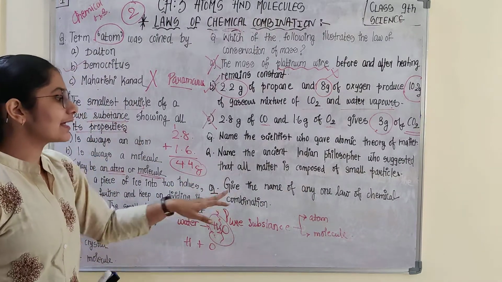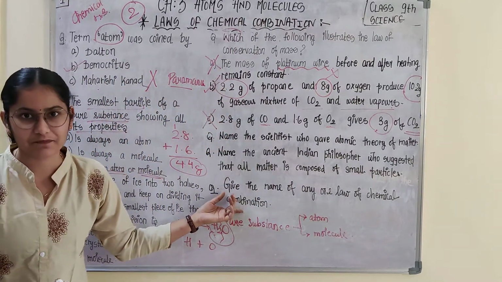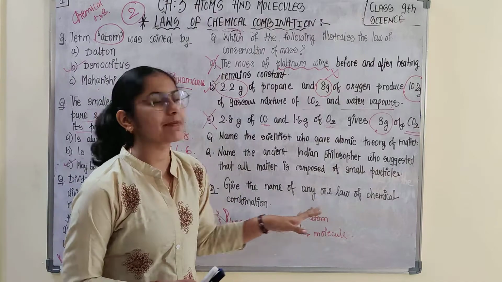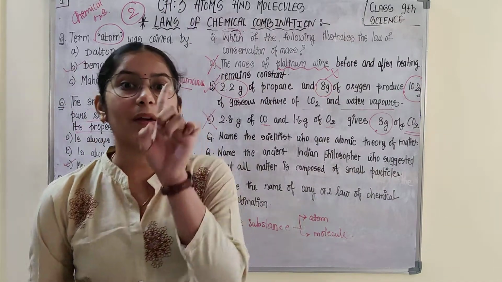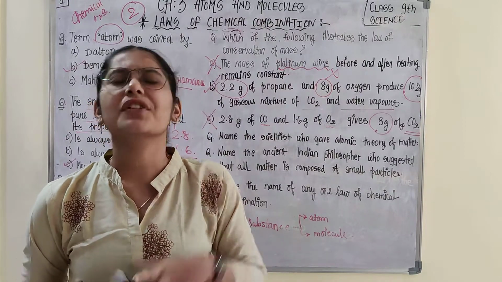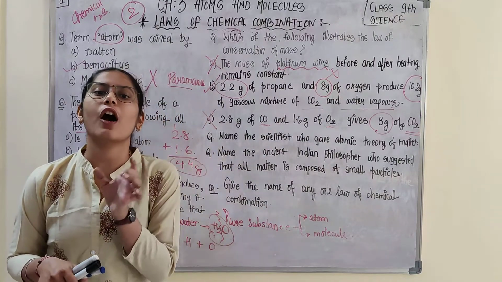Next, give the name of any one law of chemical combination. You would be saying, ma'am, we have studied only one law of combination till now. So let me know the name of that. That is the law of conservation of mass.